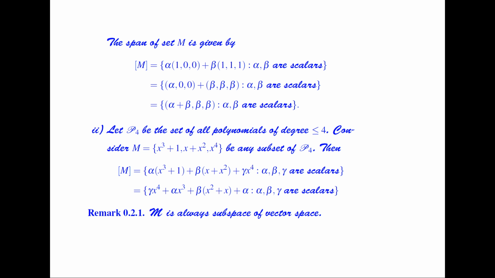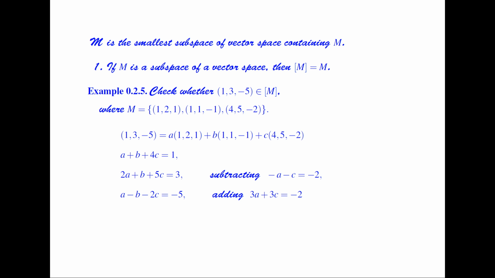So here we can say that the span of M is always a subspace of a vector space, and it is the smallest subspace of the vector space containing M. If M is a subspace of a vector space, then the span of M is equal to M. So if M is a subspace of the vector space, then the span of M is equal to the set itself.